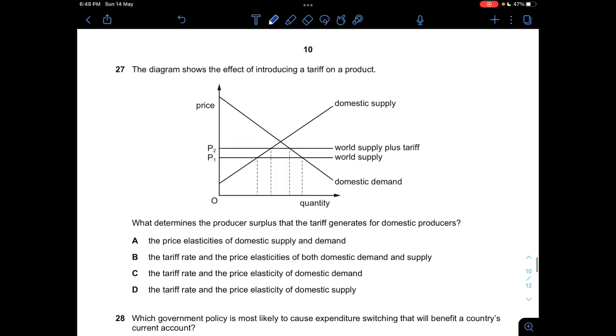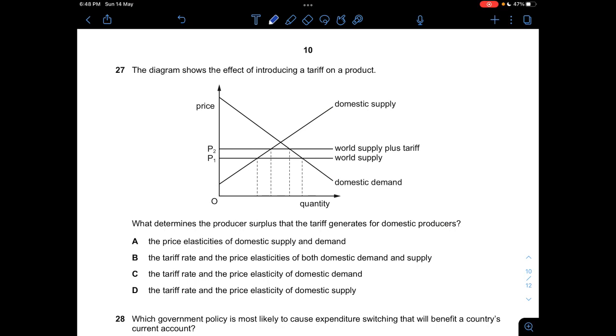Alright. Okay, 27. The diagram shows the effect of introducing a tariff on a product. What determines the producer surplus that the tariff generates for domestic producers? You can see that now world supply is affecting the domestic supply and domestic demand, so we need to see which one would affect the producer surplus.